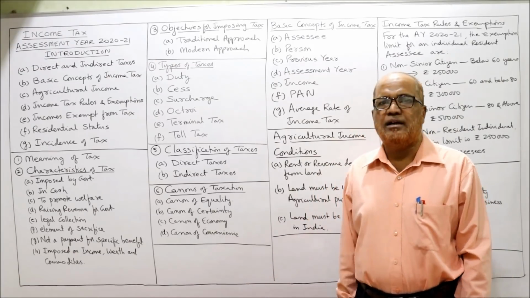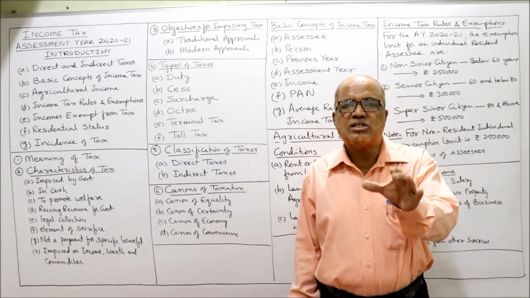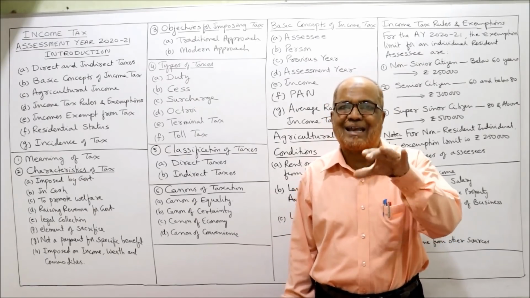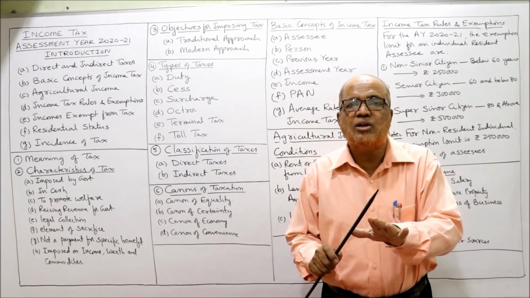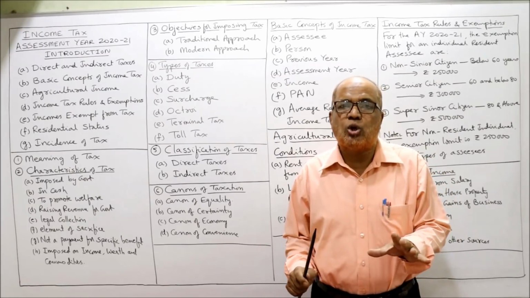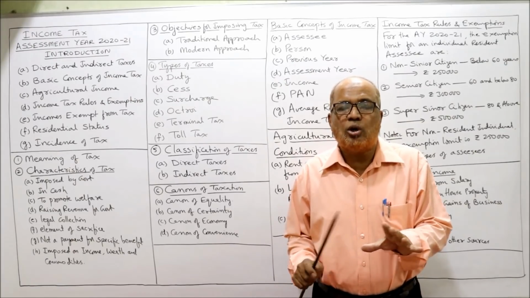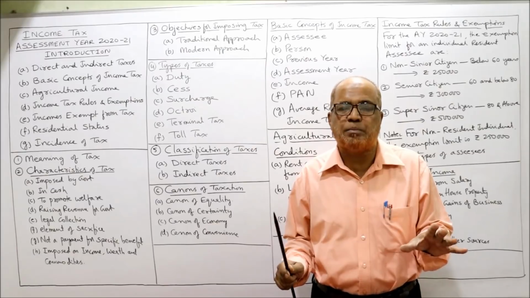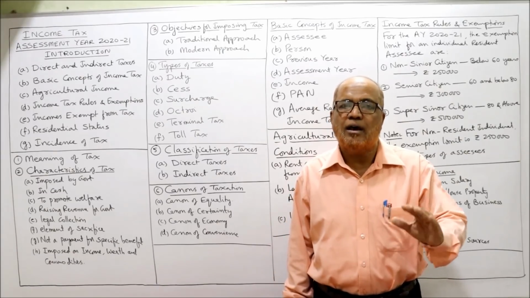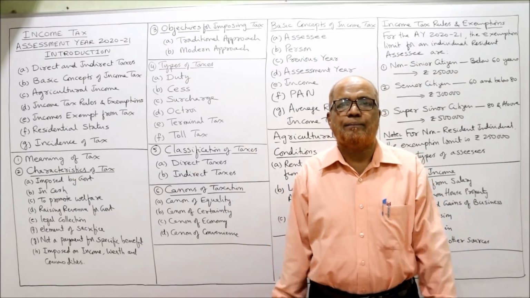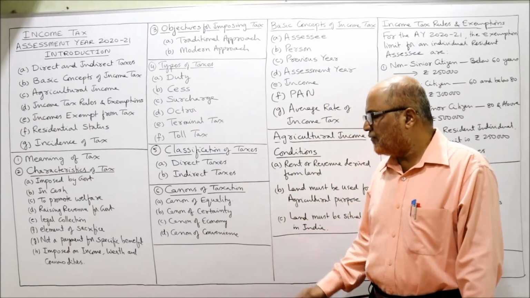Then canon of certainty. Certainty means how much tax to be paid, what are the provisions regarding it, what is the rate of tax, what is the time of payment of tax. Everything should be clear to the taxpayer. The taxpayer should not be in chaos. There should not be any confusion in the minds of the taxpayer regarding the payment. Everything should be clear. It should be certain.